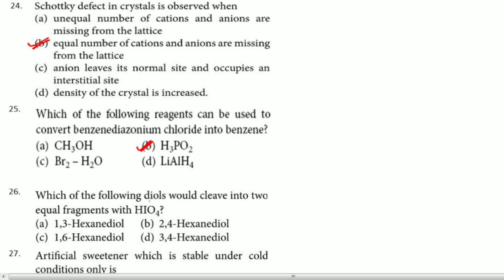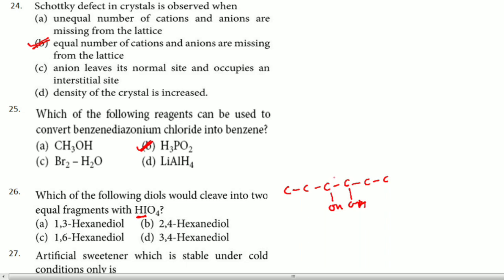Remember that. 26th: which of the following diols would cleave into two equal fragments with HIO4? Two equal fragments with HIO4, remember, periodic acid. To form two equal fragments, the OH groups should be present exactly in the middle. All these are diols, right? In this case, 3,4-hexanediol: hexane has 6 carbons, and 3,4 means OH here and OH here.